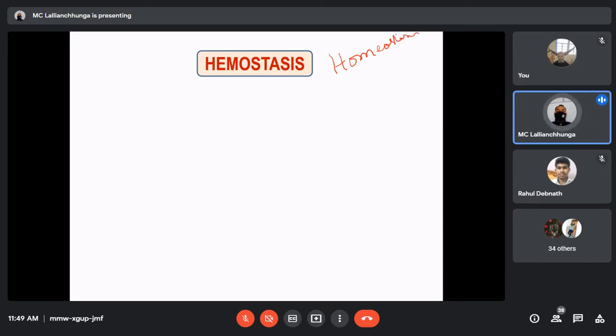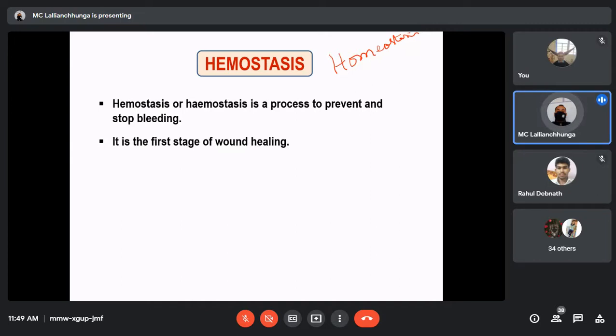Hemostasis is also there. Okay, so there is a big difference between this one. When you talk about hemostasis, what is this one? It is a process to prevent and stop bleeding or hemorrhage. Okay, so I think this is already discussed in hematology class. I think it was taught by Madam already, but we'll discuss also in brief.